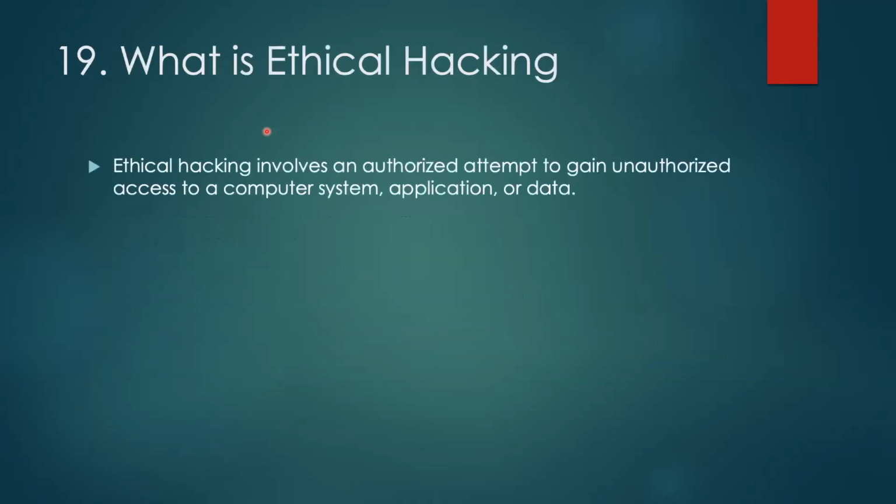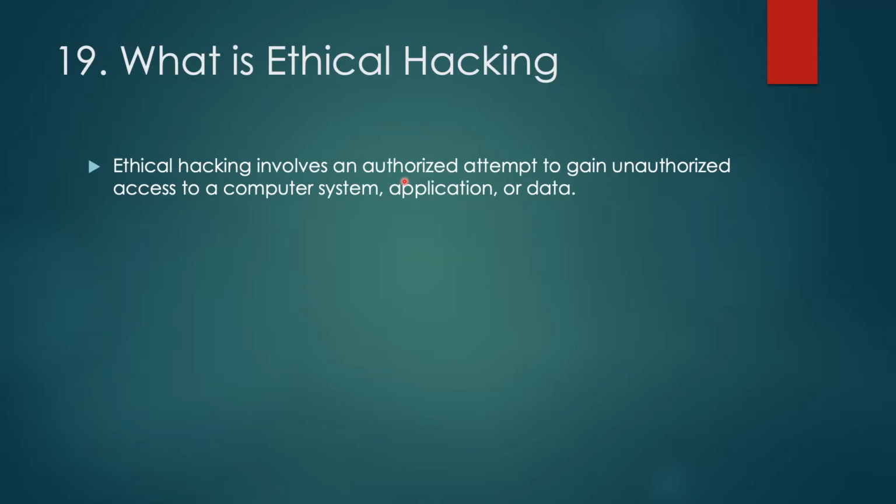Okay. Now come to the next one. What is ethical hacking? Okay. So ethical hacking involves an authorized attempt to gain unauthorized access to a computer system, application or data. When we say authorized attempt, what I mean is that ethical hackers are the ones who have a license to basically attack the system. So they have permission from the organization or from the government for which the hacker is working.